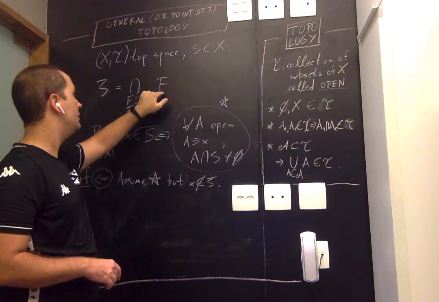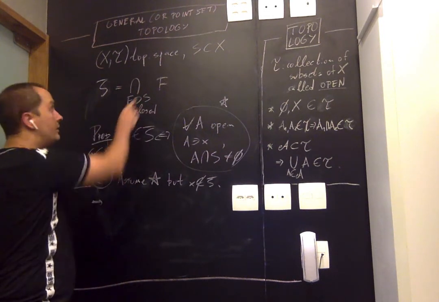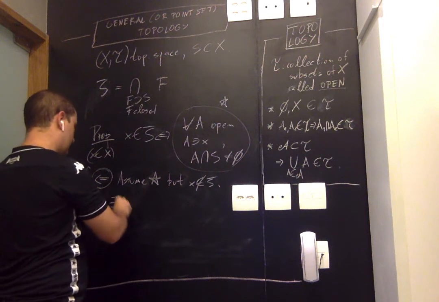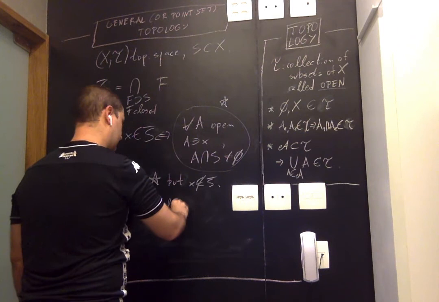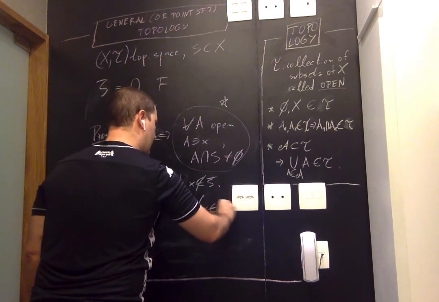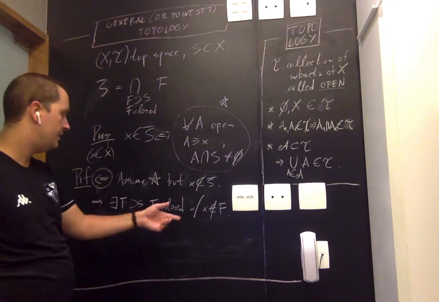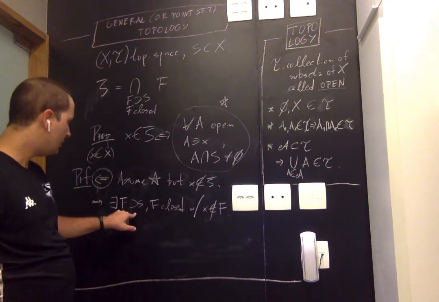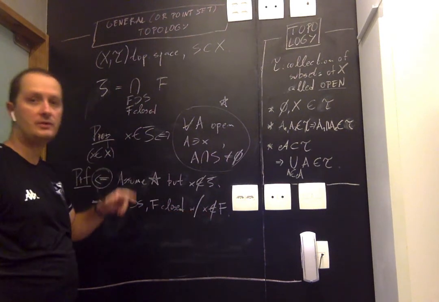How does a point get to not belong to an intersection? Well, it must be that one of the sets in the intersection does not contain X. To put it in contrapositive form, if all closed sets containing S contain X, then X belongs to the intersection.